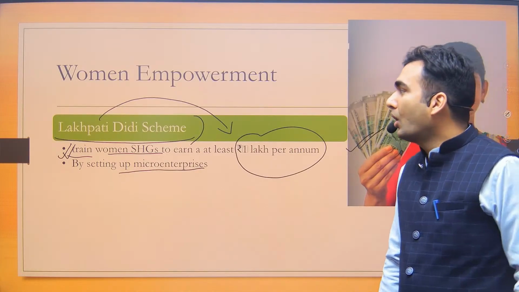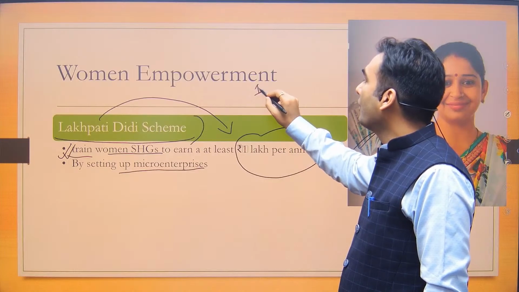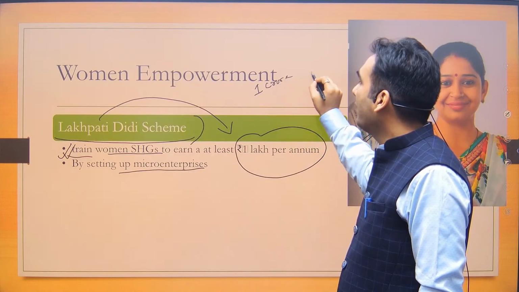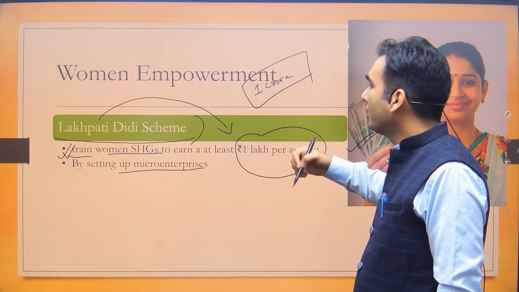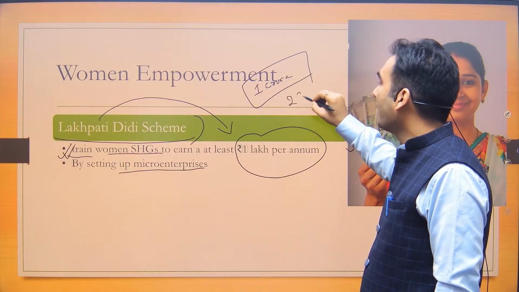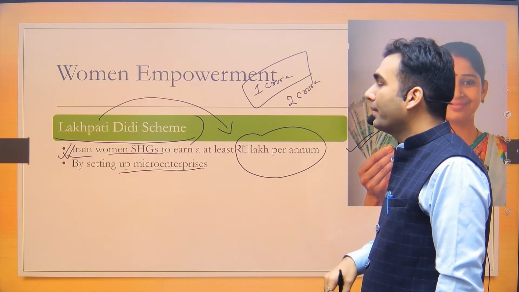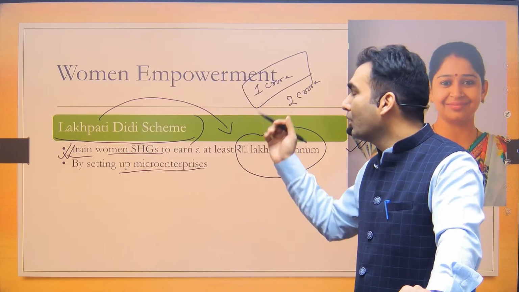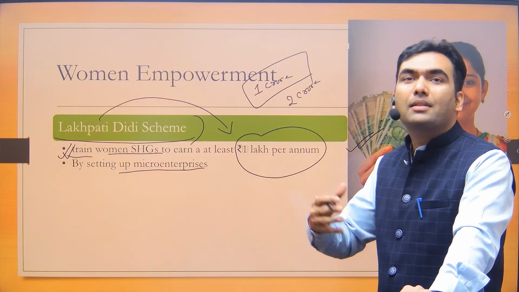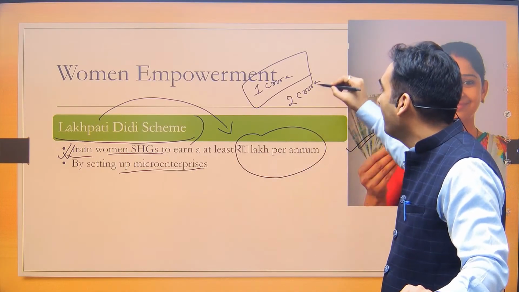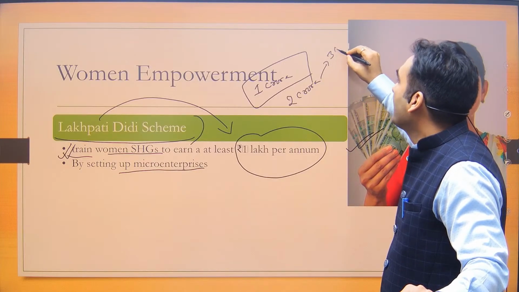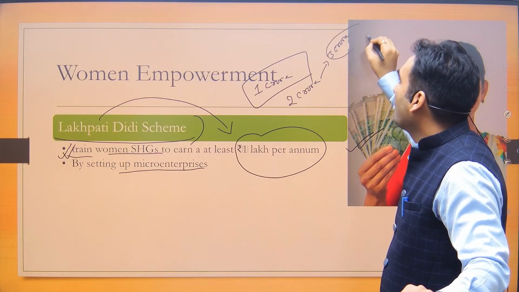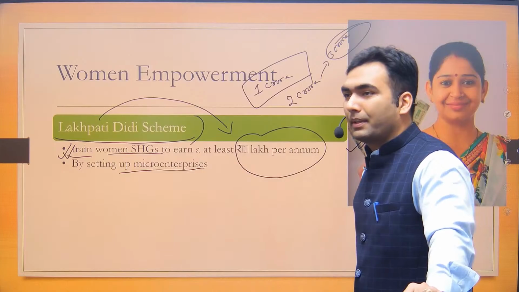The government is saying that already 1 crore women have become Lakhpati. So the government initially had the target of making 2 crore women Lakhpati. Now they are saying that within half a year we have already made 1 crore women Lakhpati. So we can achieve much higher target. Now government has shifted its target to 3 crore. The 3 crore women would be made Lakhpati.